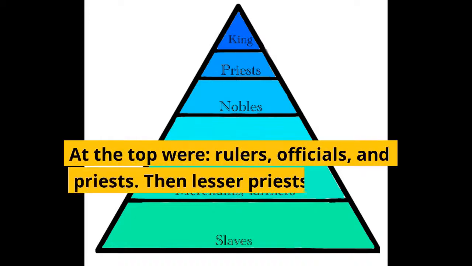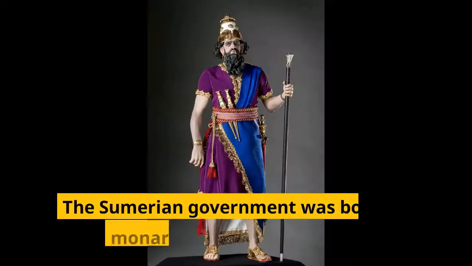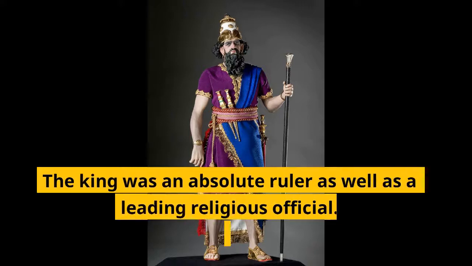At the top were rulers, officials, and priests. Then lesser priests, scribes, merchants, and artisans. At the bottom were peasant farmers. The Sumerian government was both a monarchy and a theocracy. The king was an absolute ruler as well as a leading religious official.